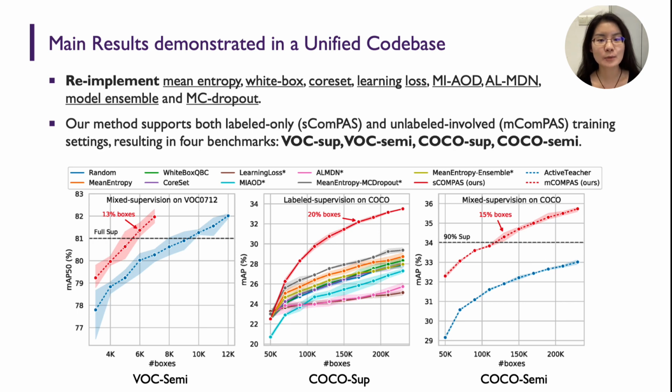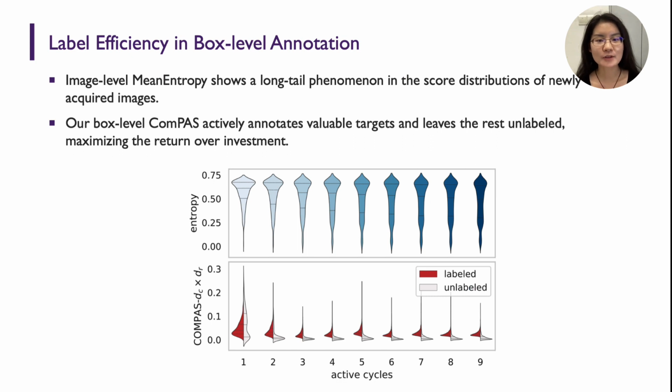Under both labeled-only and unlabeled-involved supervision settings, on 2 detection benchmarks, COMPASS outperforms competitors by a large margin. The violin plot demonstrates the label redundancy of the image-level annotation method and the label efficiency of our proposed COMPASS, while the image-level mean entropy method shows a long-tail phenomenon in the squirrel distributions of newly acquired images.